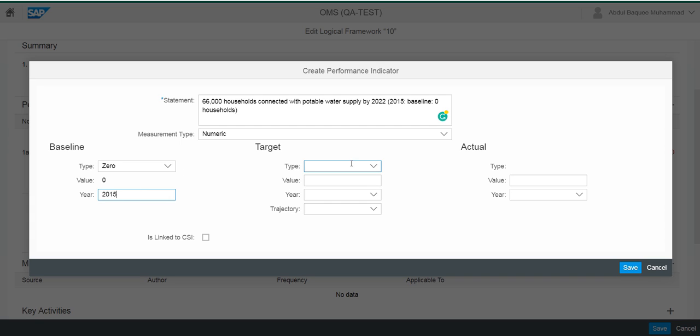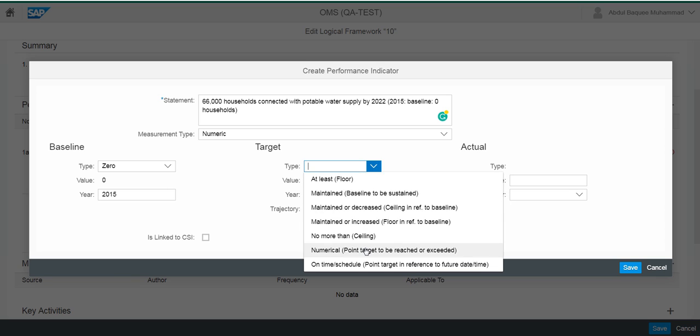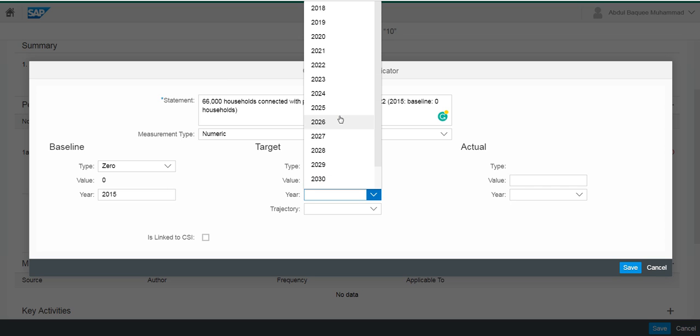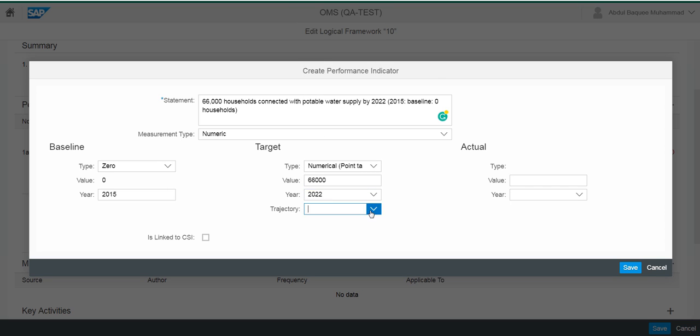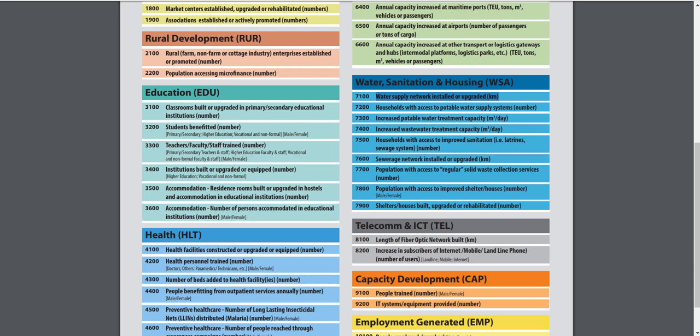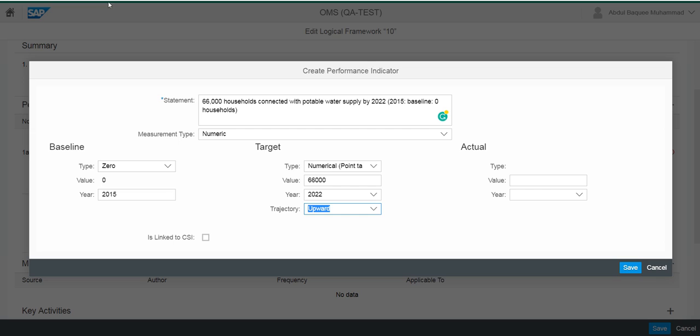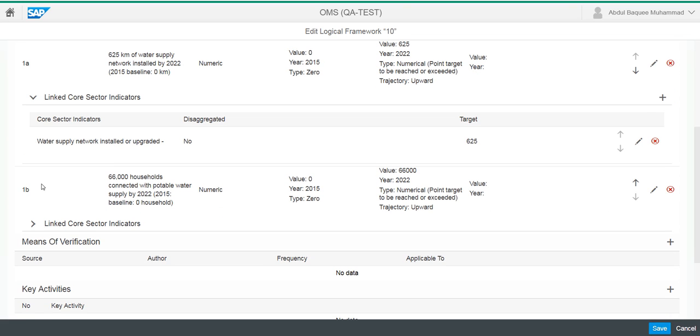The baseline year is 2015. For the target, again I'll say I wanted to reach that target, which is 66,000 by 2022, and trajectory is upward. This also happens to be part of the CSIs, which is household access to potable water. So I will link it to CSI and then save it. So you see 1B is there.